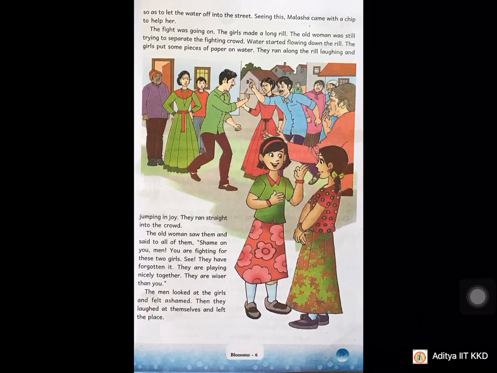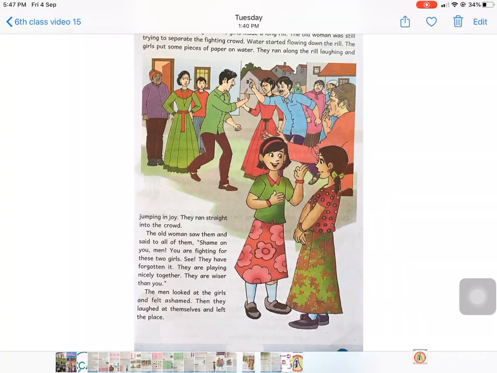The men looked at the girls and felt ashamed. They felt sorry about their ugly or awkward behavior. Then they laughed at themselves and left the place. Then immediately what did they do? The elders also started laughing themselves and they have left the place.